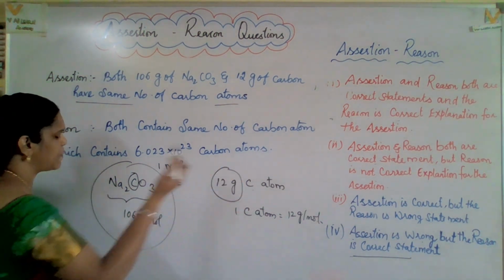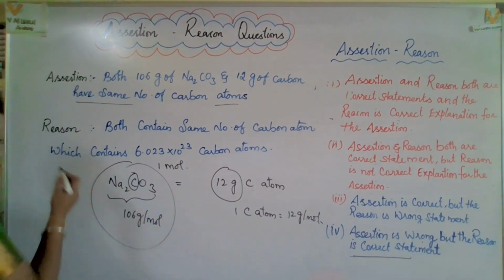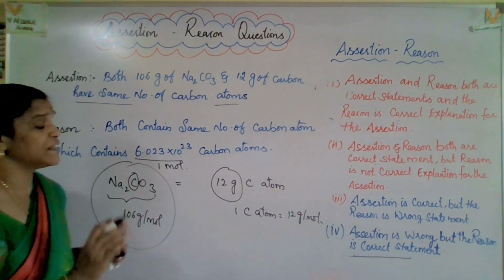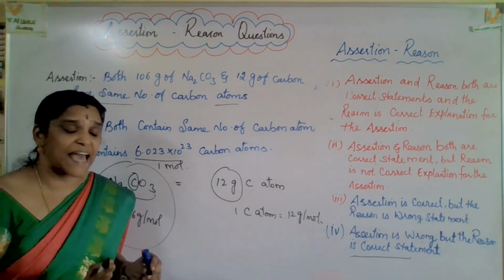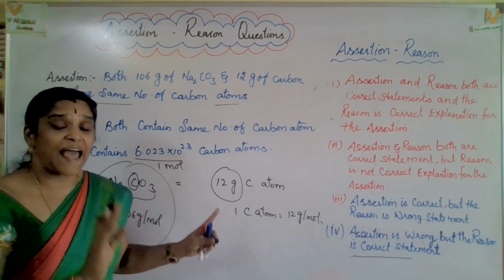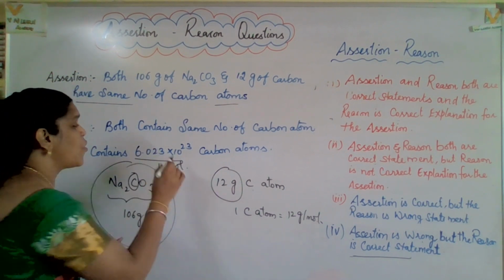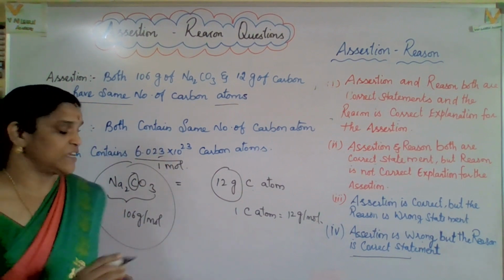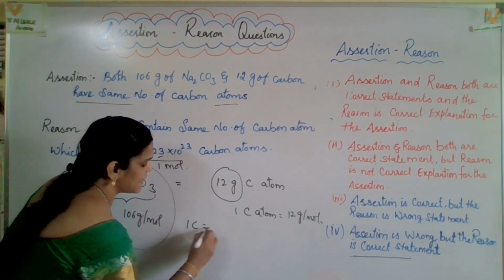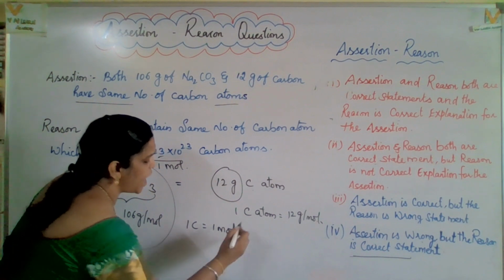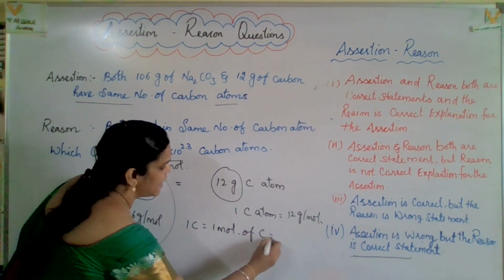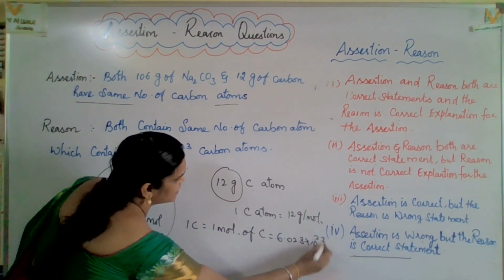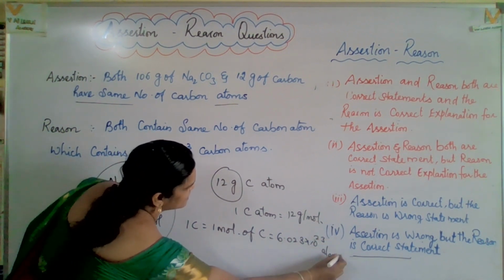Here also one carbon atom, here also one carbon atom, which contains 6.023 into 10 to the power of 23 carbon atoms. Exactly. One carbon atom contains how much? 6.023 into 10 to the power of 23. So, one carbon, actually 1 mole. So, 1 mole of carbon has 6.023 into 10 to the power of 23 atoms.